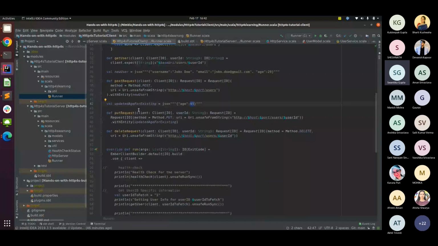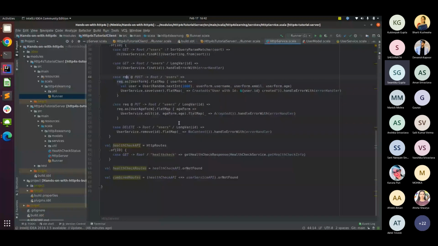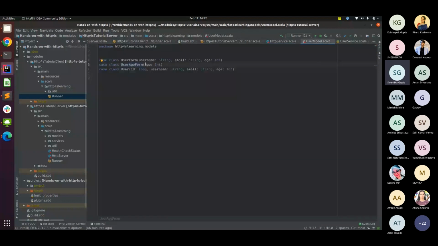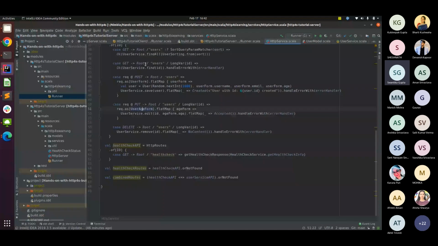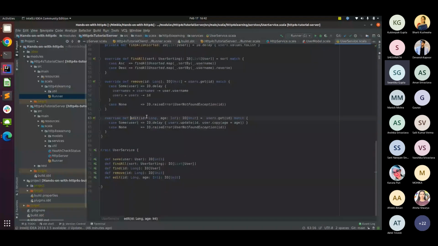On the server side, the implementation is pretty simple. Similar to post, from the request I convert to a user age form, where I'm just sending the age. And then I have an edit implementation available here, where if I get a user matching the same ID, then I update its age to the one being sent from the endpoint. And if not, then I'm raising an exception.